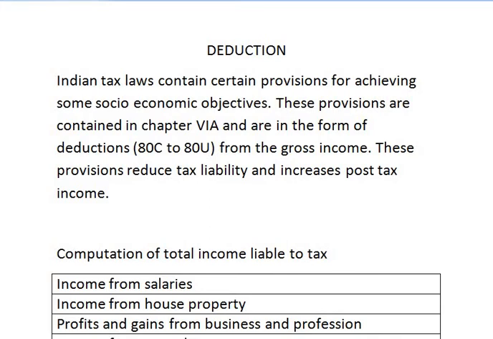Hello everyone, this is class 33 on subject income tax. Today we are going to start with unit 3, that is deductions under section 80C to 80U.